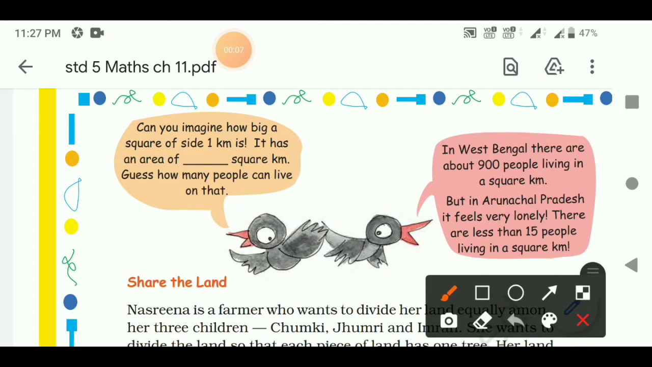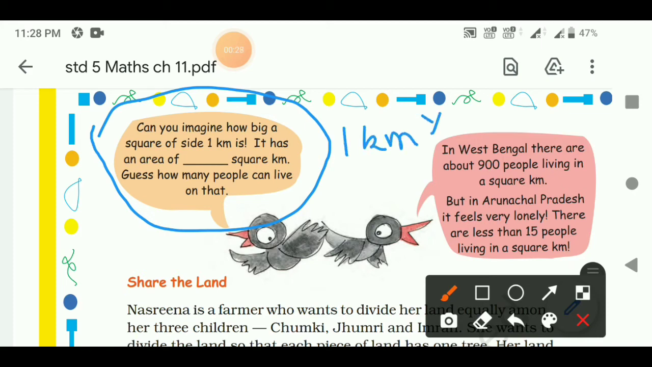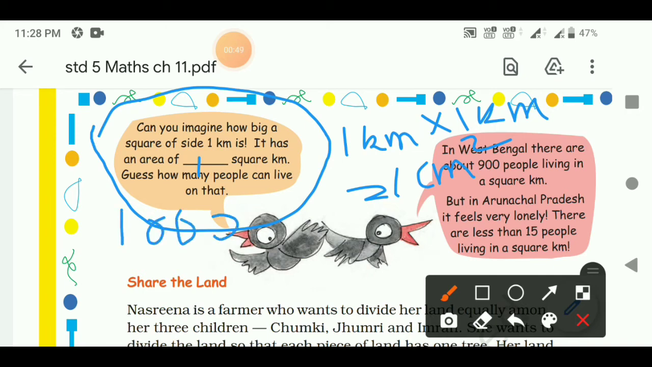Now proceeding further, can you imagine how big a square of side 1 kilometer is? If one side is 1 kilometer, it has an area of dash square kilometer. That means 1 kilometer into 1 kilometer is equal to 1 square kilometer. So here we can write 1 square kilometer. Guess how many people can live on that? So 1000 people can live on that.